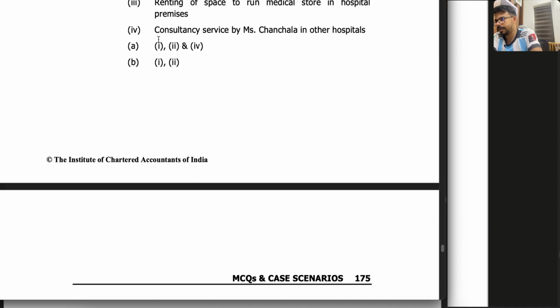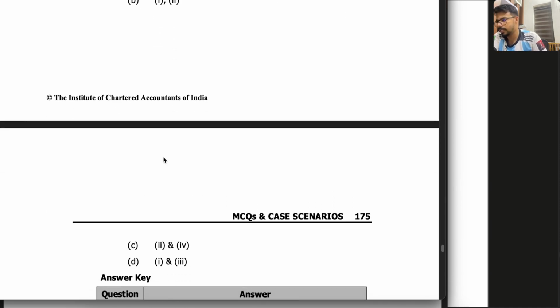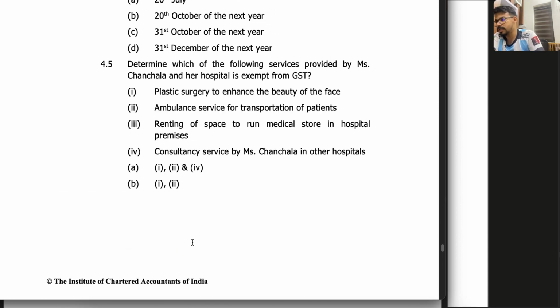In option D, 2 is not there, so you can ignore that. So C must be the answer. Even though you don't know about the consulting service and renting, you still got the answer. What I told you is that plastic surgery is not exempted, so wherever 1 is coming, we have taken it out, and A and B are gone. Then we know ambulance transport service is exempted, so 2 must come. If you do it in a smart way, you get the answer, right? Renting a space to run a medical store is actually taxable, but consultant service, since she is an authorized practitioner, is exempted. Fine, so that's it.